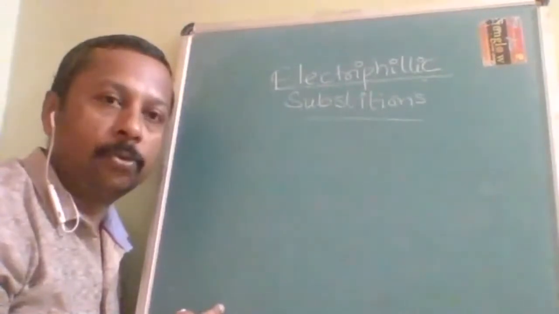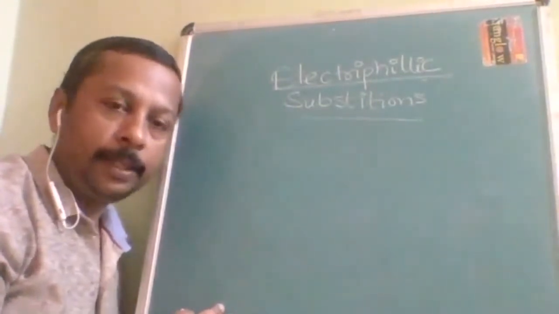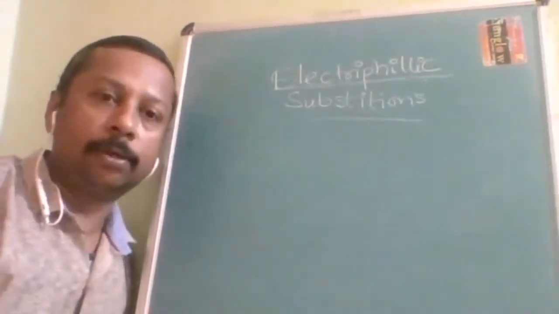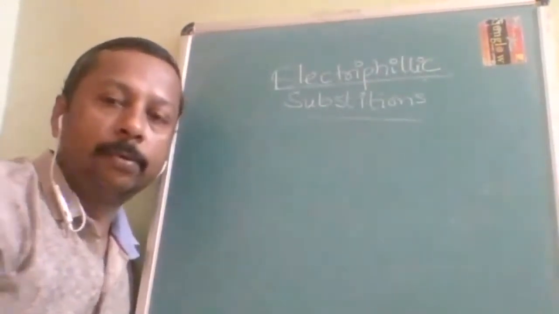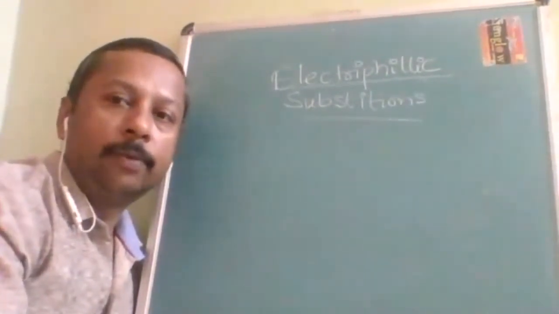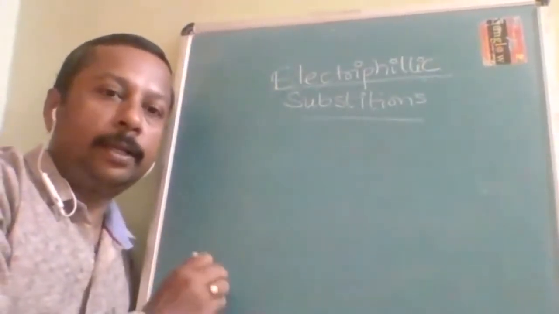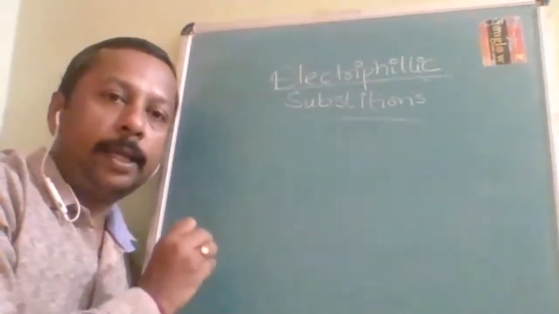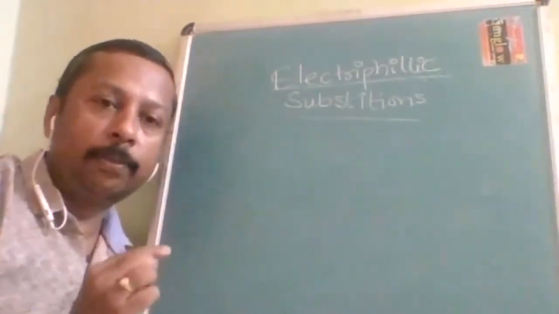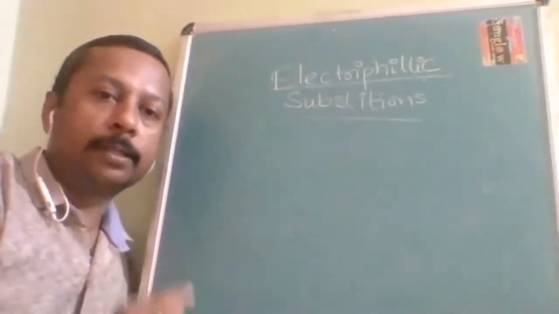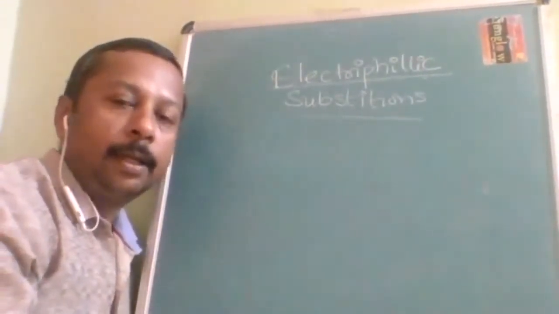This is not one or two topics, one or two chapters. It is the entire organic chemistry: carboxylic acid, amines, nitro compounds, phenols, benzaldehyde, ketones, everywhere it is going to be with you. That's why I want all of you to maintain good notes, and if you are not able to be attentive anywhere, just pause, write notes, and carry forward. Not a single point is to be missed from the beginning to the last. That much important it is, like the heart of organic chemistry.